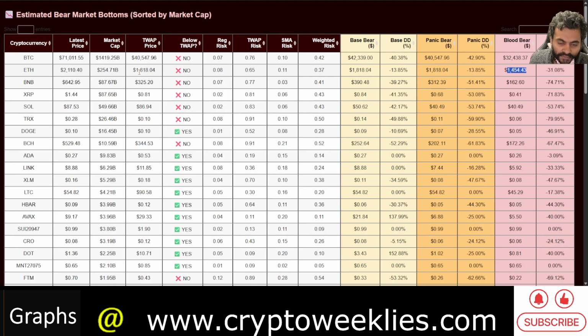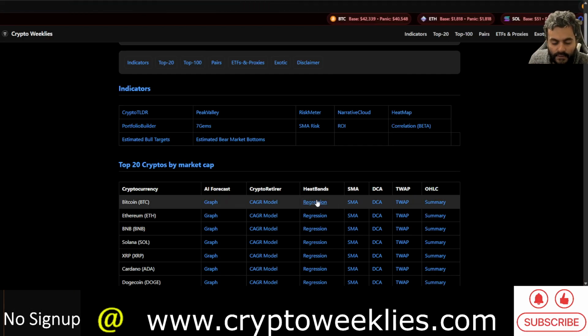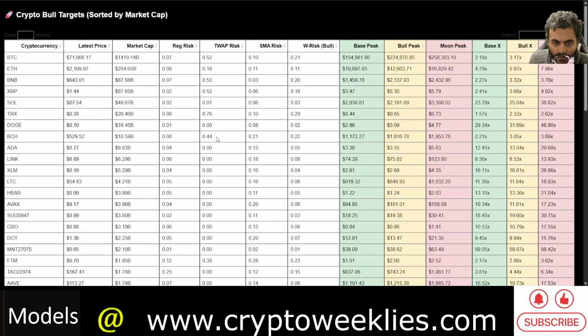That's because the time weighted average price for ETH is at around $1,800, and this individual risk based model of weighted risk is pulled ahead only by the time weighted average price risk. The rest two risks, the regression risk and the SMA risk, are cooled off, but not the time weighted average price risk. So even for Bitcoin right now, price action is well above the time weighted average price. Similarly for ETH as well. So that's the estimated bear market bottom.